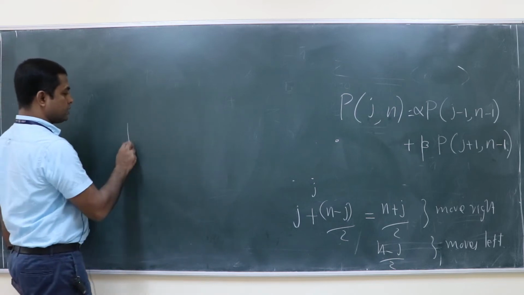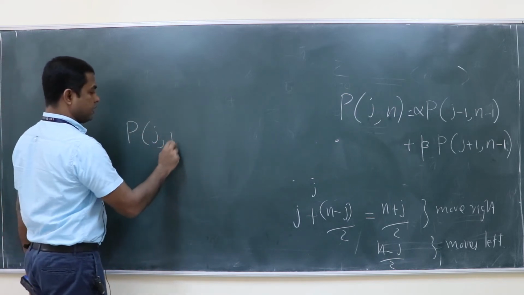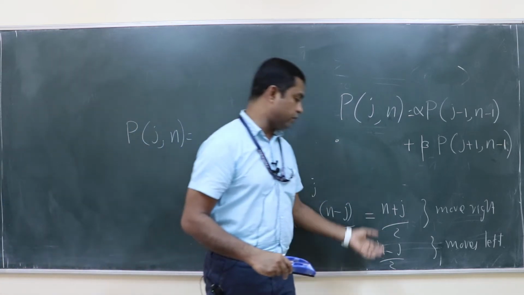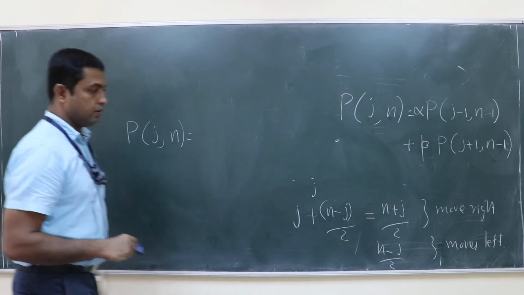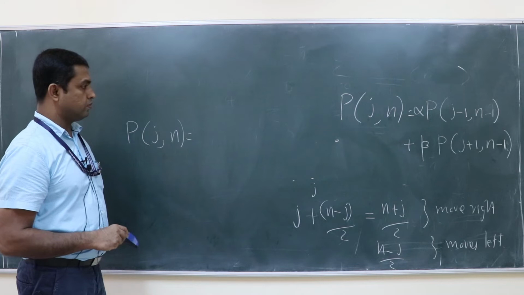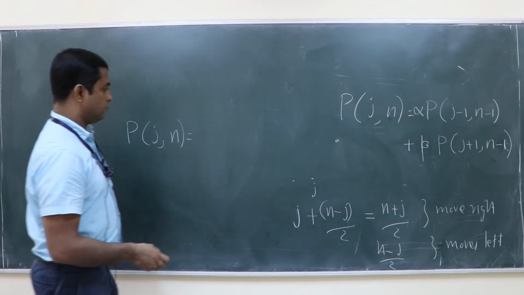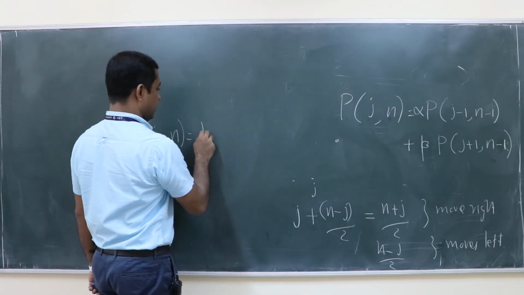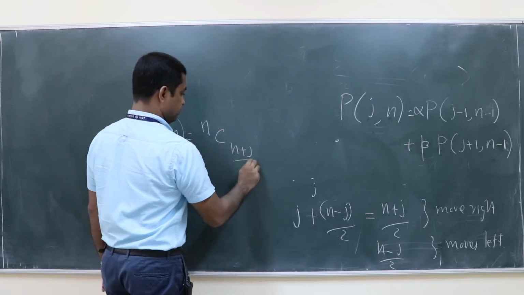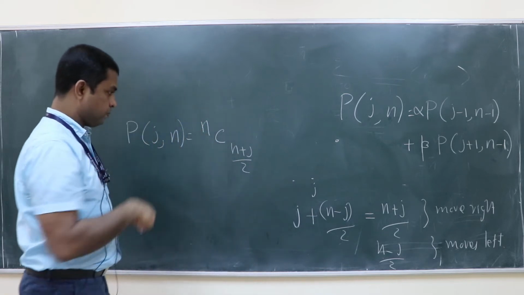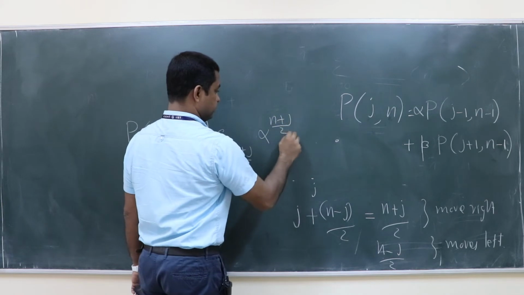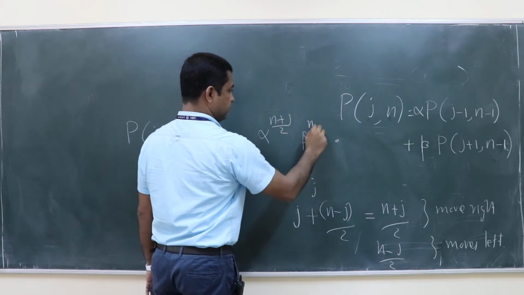Now the question is, what is the probability to reach site j after n steps? Because you know the probability to move right is alpha and the probability to move left is beta. So what will you write? nC(n plus j by 2), alpha to the power (n plus j) by 2, beta to the power (n minus j) by 2.